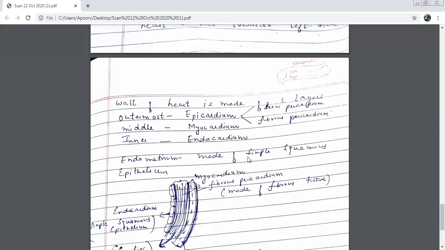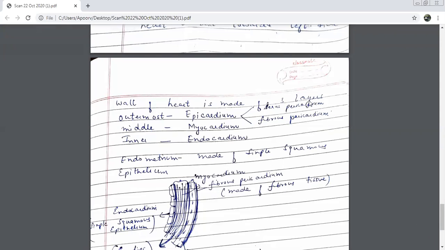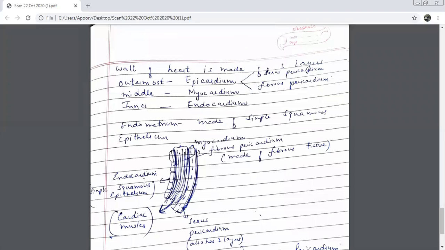Moving on to the last part, what we did today. The wall of the heart is made up of how many layers, children? 3 layers. The outer one is called as? Epicardium. The middle one? Myocardium. The inner one? Endocardium. The outer one is made up of which kind of tissues? Fibrous tissue. The myocardium is made up of? Cardiac muscle. And the inner one is made up of? Simple squamous epithelium.